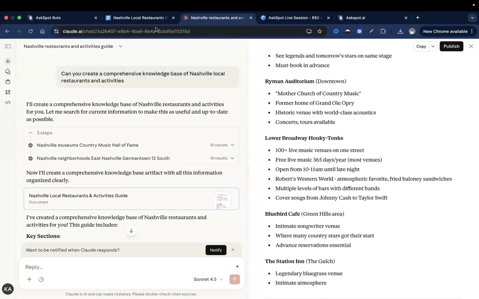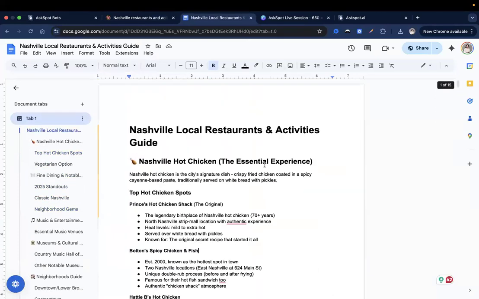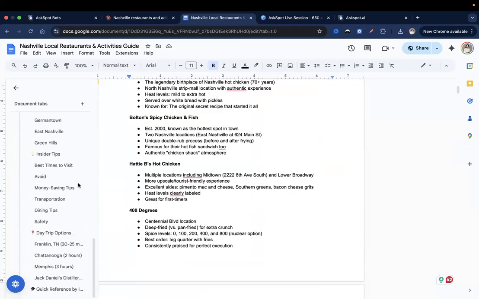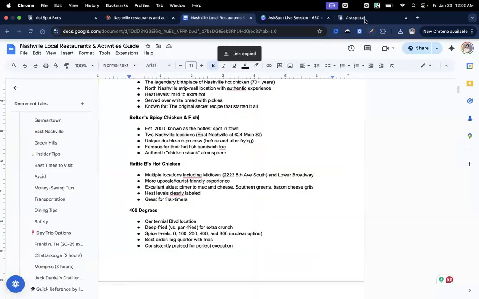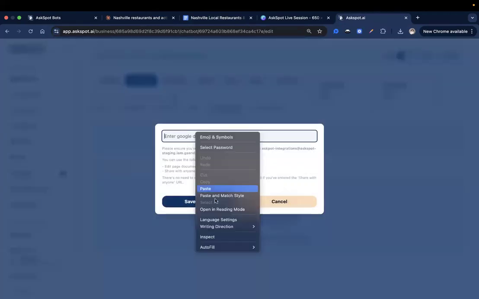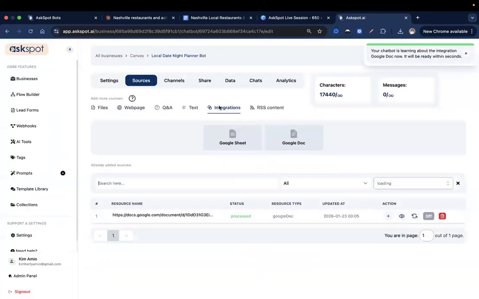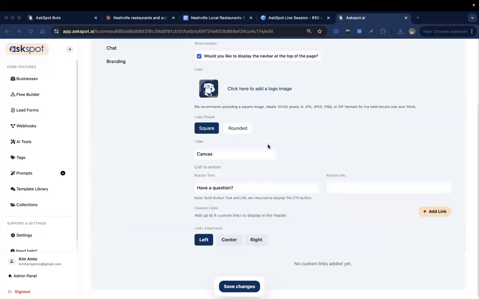So I just put this entire thing into this online document right here, and this is what I fed the AI with. Let me just click share on that, copy link, done. And let's make sure to get that added right here. So the AI will pull its local business information from that sheet. There you go.